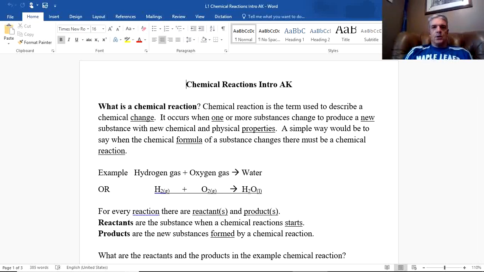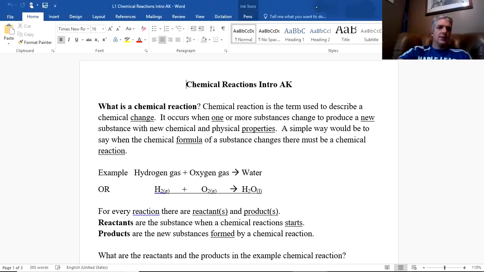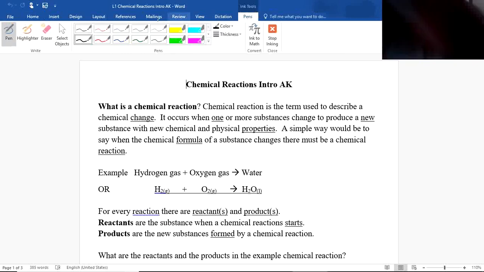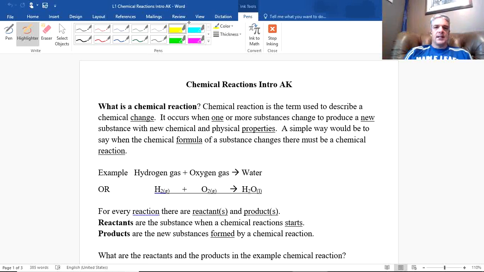Great. So welcome to this lesson, an introduction to chemical reactions. We've learned a lot about atoms, molecules, and all these different substances, but we haven't looked yet at how they can change. And this is what chemical reactions are really about. So we're going to say, what is a chemical reaction?